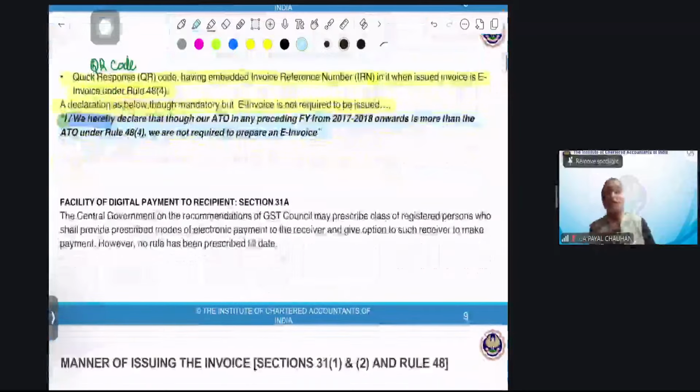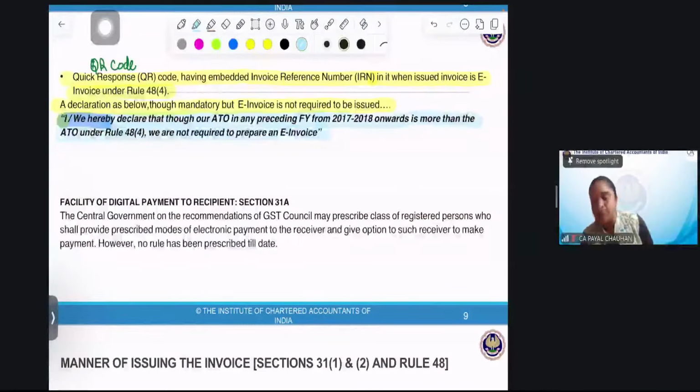Okay, now facility of digital payment to recipient. This is like the central government on the recommendation of GST Council may prescribe class of registered person who shall provide prescribed mode of electronic payment to the receiver and give option to such receiver to make payment. See, the point is there is no rule prescribed till now.